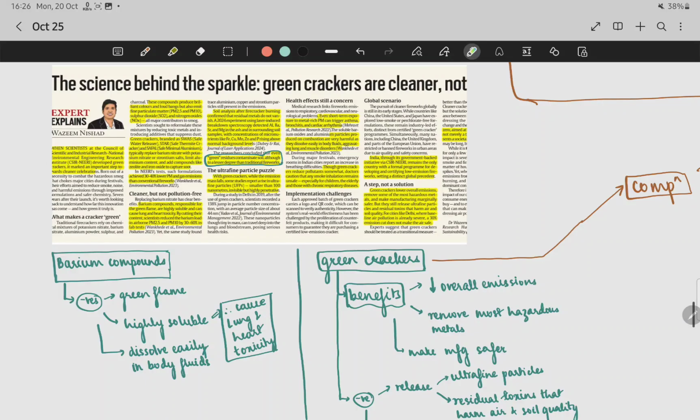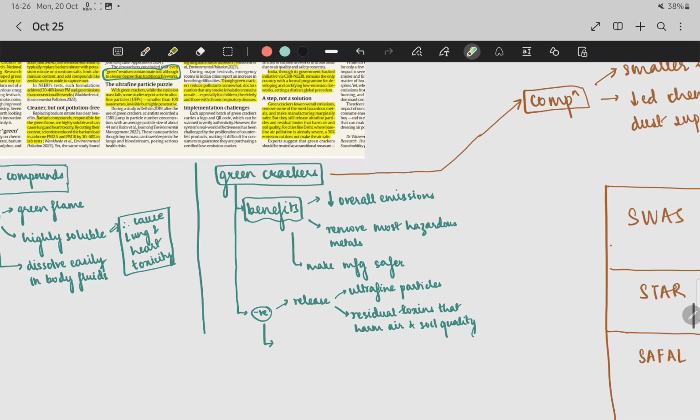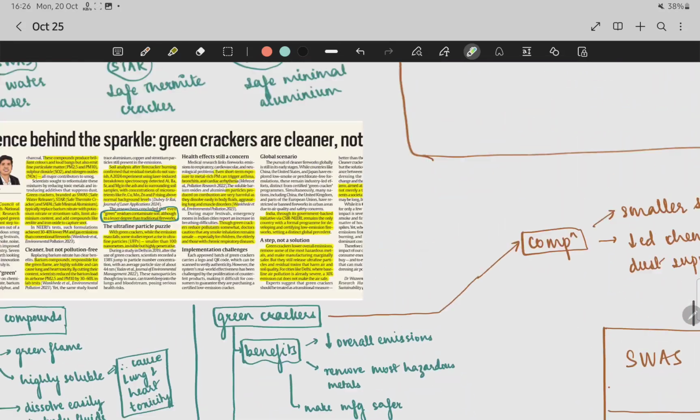CSIR-NEERI, that is the National Environmental Engineering Research Institute, has developed green crackers as a step towards cleaner air. But the article explains that the science behind the sparkle is that green crackers are cleaner but not clean. So let us have a quick glance at green crackers.